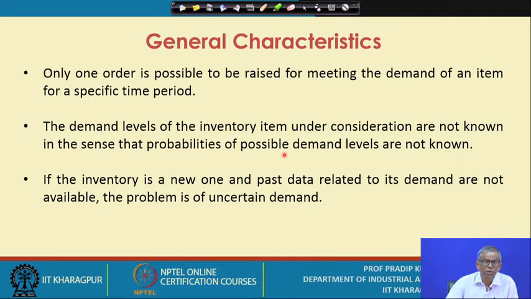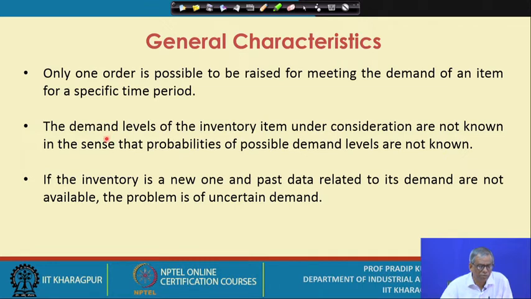Now as far as the general characteristics of this problem are concerned, you may note down several important points. As it is a static inventory problem, you are aware that only one order is possible, and this order is to be raised for meeting the demand of an item for a specific time period. That means the demand is occurring for a limited time period, and we are assuming that one order is sufficient to meet the demand. So this is the first characteristic.